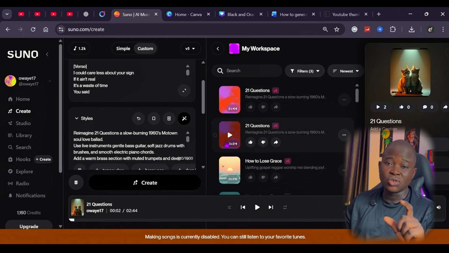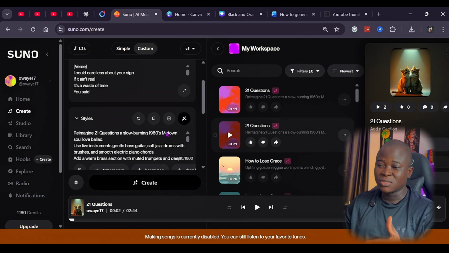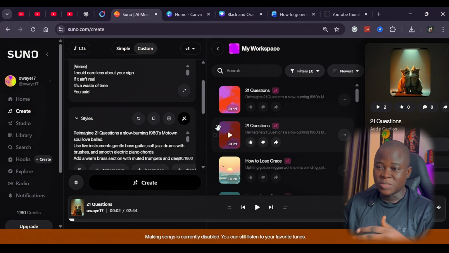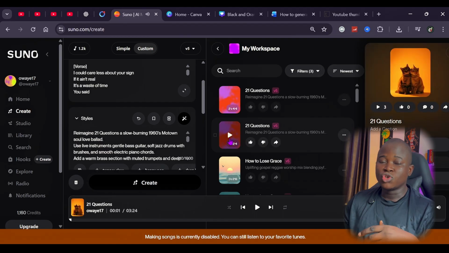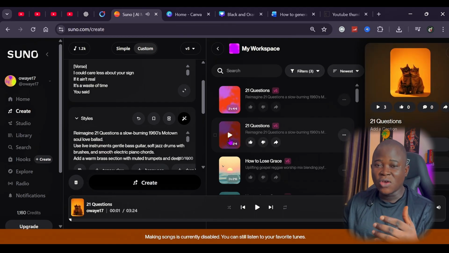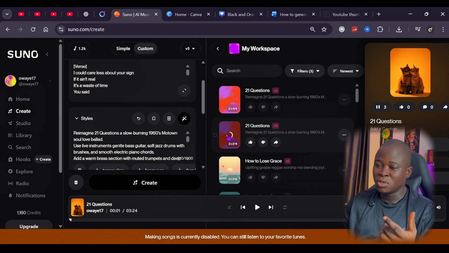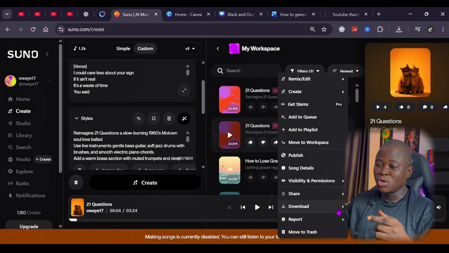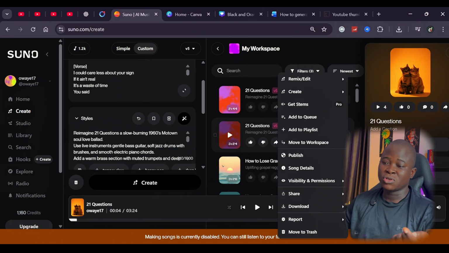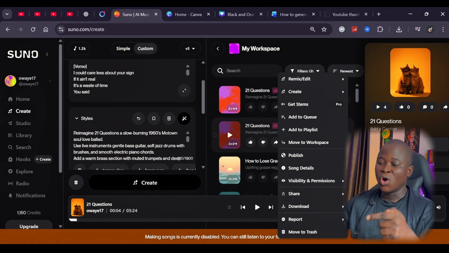And mind you, Suno is not free. You are going to pay at least some dollars to have access to use the song in public spaces. After generating, you play it and pick any one that you like. So I'm going to go for this second one. Let's just go for this one. And what you want to do next is download this audio as video. The reason for that is because we are going to be editing on CapCut.